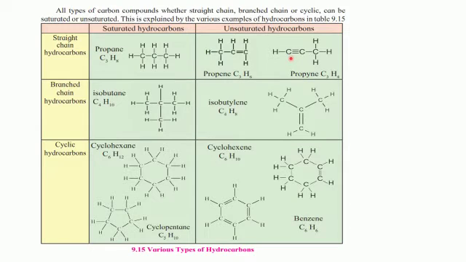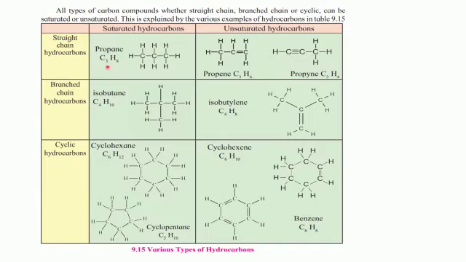Here we have one more example. Propyne formula is C3H4. Again the 3 carbon in one straight line because they are all straight chain. Between two carbon atoms you will show a triple bond. It is shown over here, and 4 hydrogen atoms need to be distributed to satisfy the tetravalency of each carbon atom. So this is for straight chain in saturated as well as unsaturated hydrocarbons.